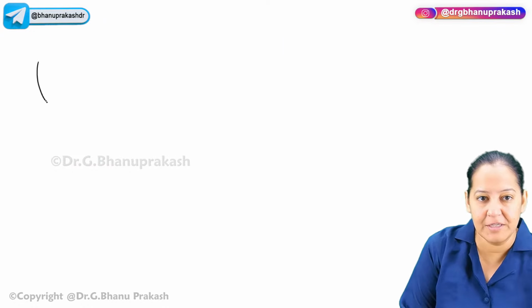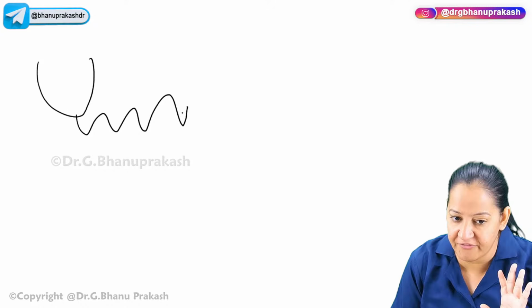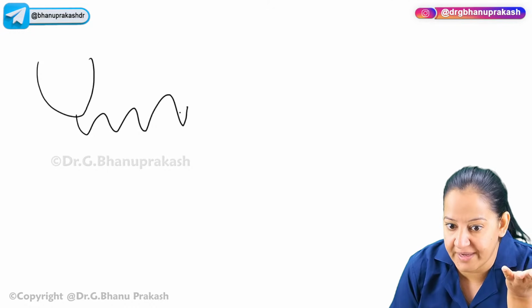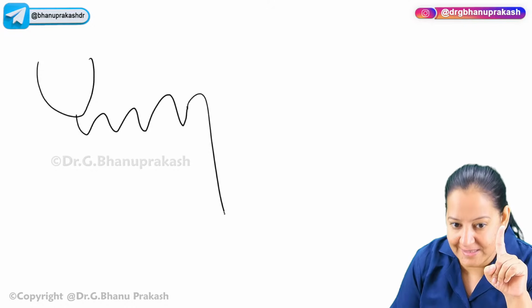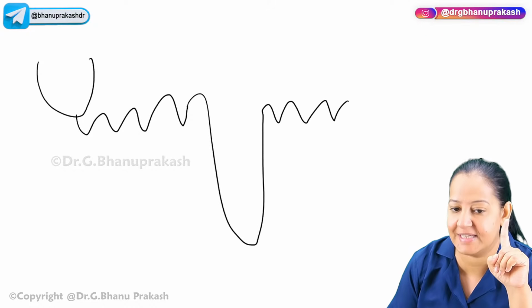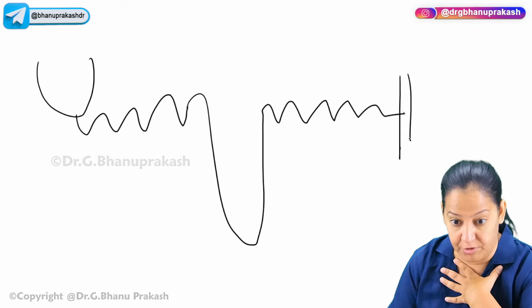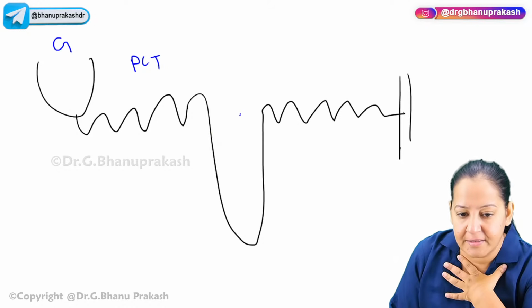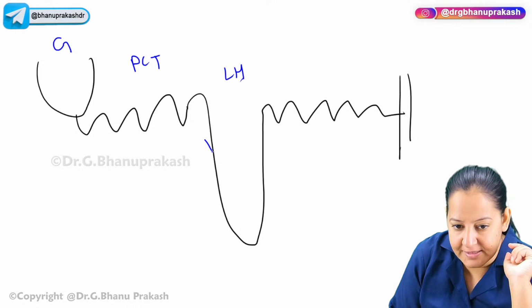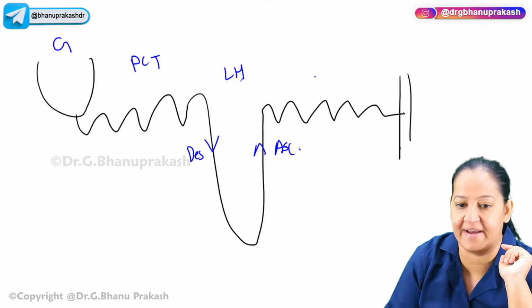Let me draw the nephron. So you can see this is glomerulus. This is PCT. Everyone knows the diagram of nephron from your school time. This you have learned in your 8th or 9th standard. So first of all, there is glomerulus. Then there is PCT. Then there is loop of Henle. Then there is DCT, distal convoluted tubule. And there is collecting tubule. So you don't have to learn the sequence. I assume you know the sequence. This is loop of Henle having 2 limbs. This is descending limb of loop of Henle. This is ascending limb of loop of Henle. This is DCT, distal convoluted tubule, and this is collecting duct.